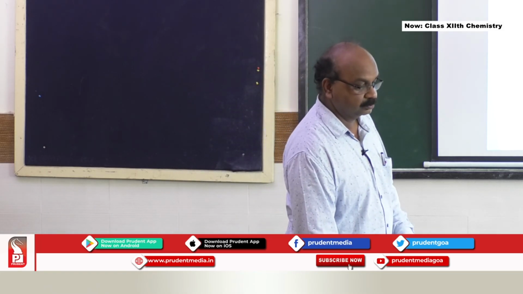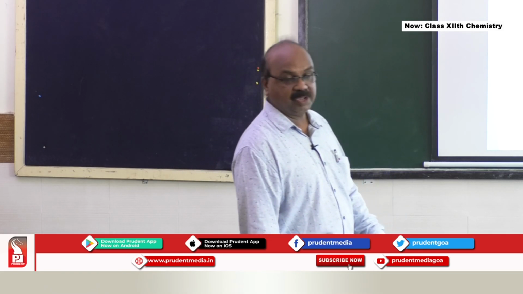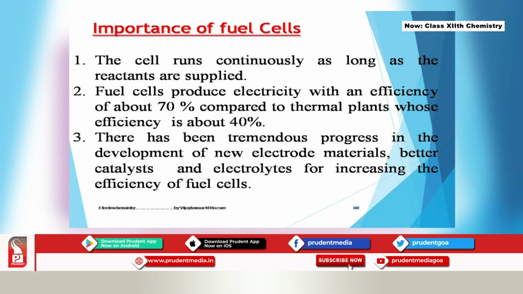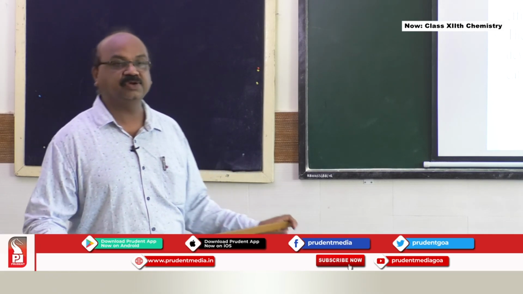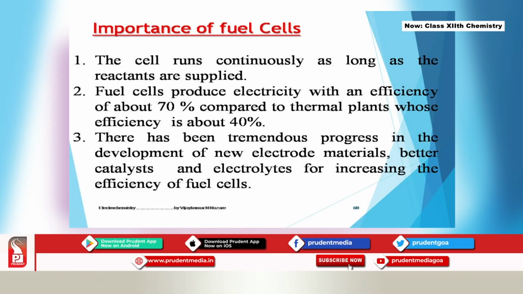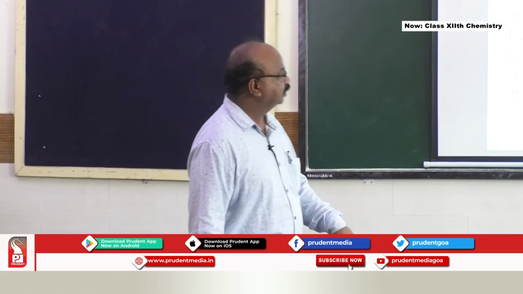Importance of the fuel cell: why is it very important? The cell runs continuously as long as reactants are supplied. That means as long as H2 and O2 are fed into your fuel cell, it will keep working. It produces electricity with an efficiency of about 70%, compared to thermal plants whose efficiency is only 40%. So it has high efficiency. There has been tremendous progress in the development of new electrode materials, better catalysts and electrolytes for increasing the efficiency of fuel cells.